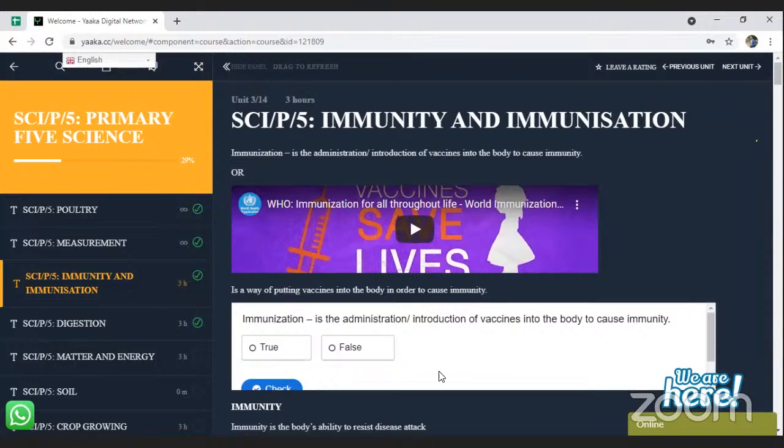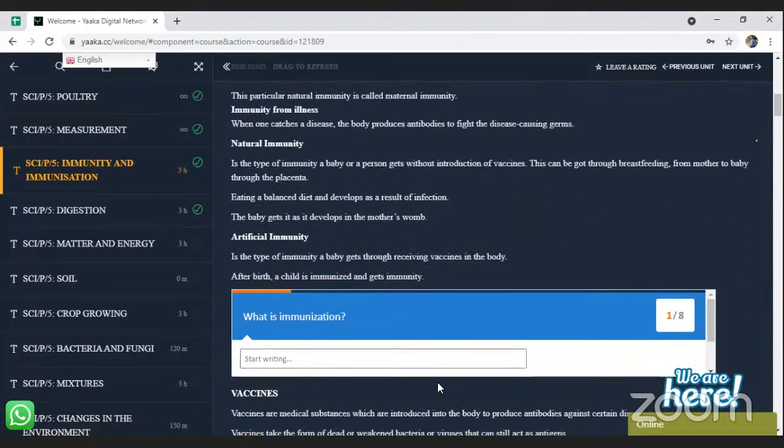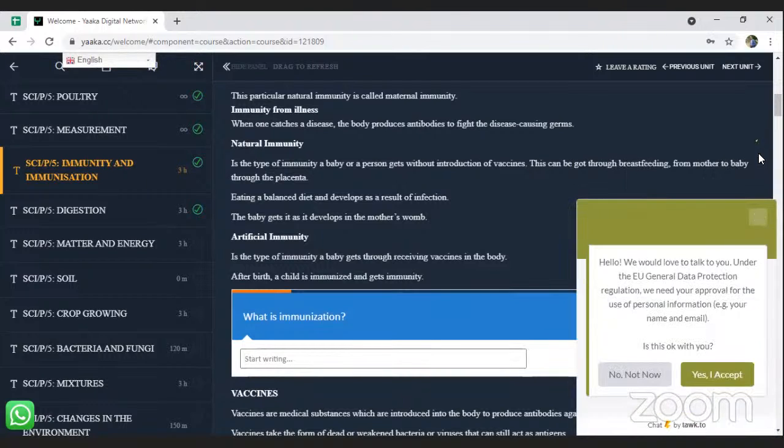Like this one, you don't need even to write in the book. It is just saying immunization is the administration or introduction of vaccines into the body to cause immunity. Is it true? If it is true, you click true, and then you check. If it ticks correctly, then it means you've got it correctly. Then for these others, you can just write the answer here: immunization is the administration of vaccines into the body to cause immunity. And then after that, you go to the next question. It will show you the word continue, and then you can continue.